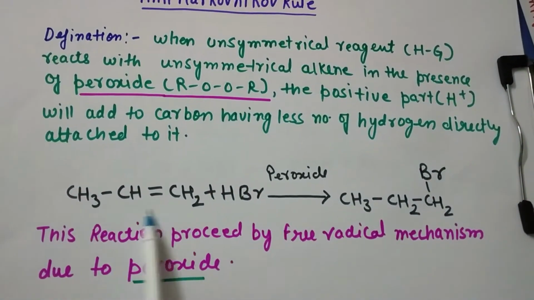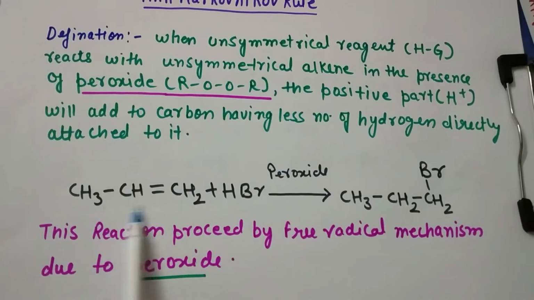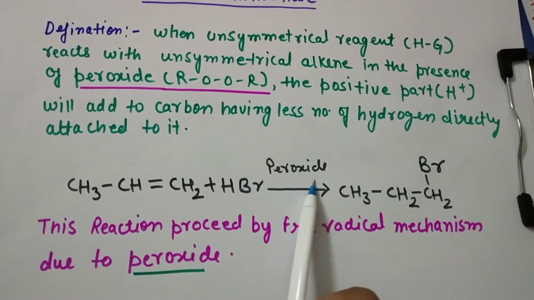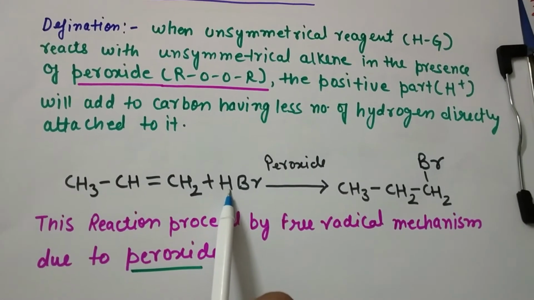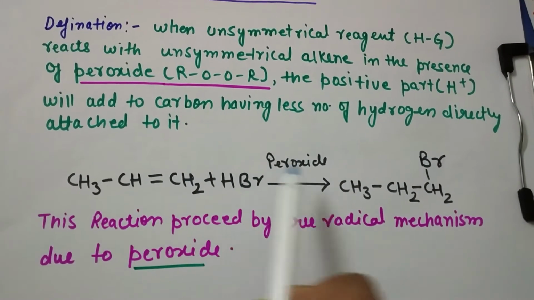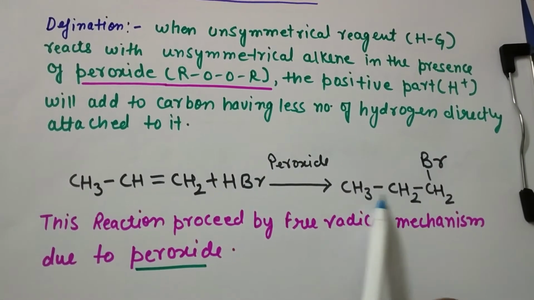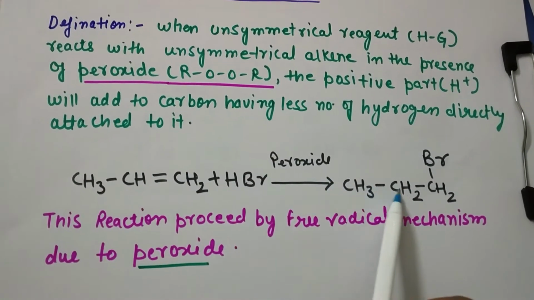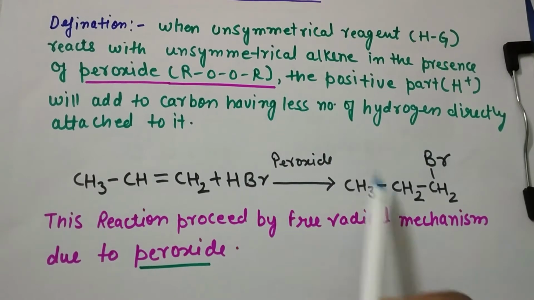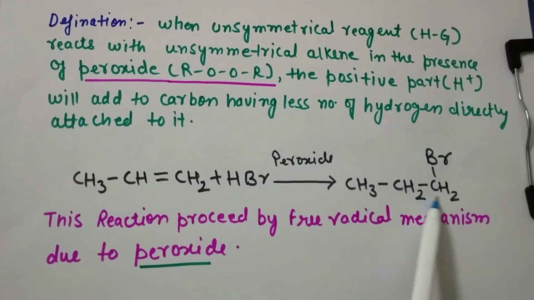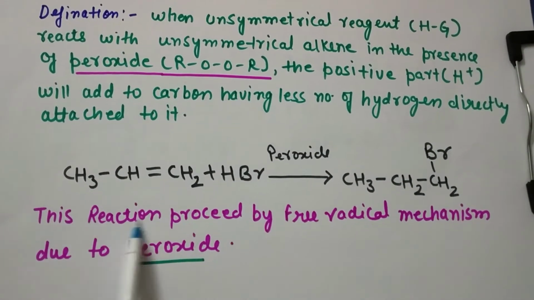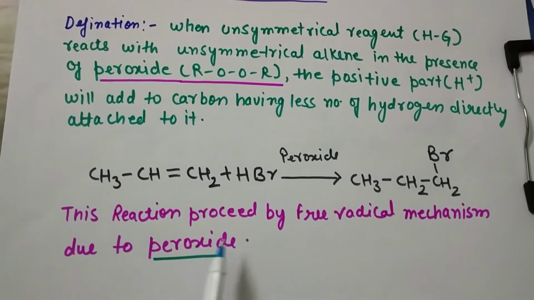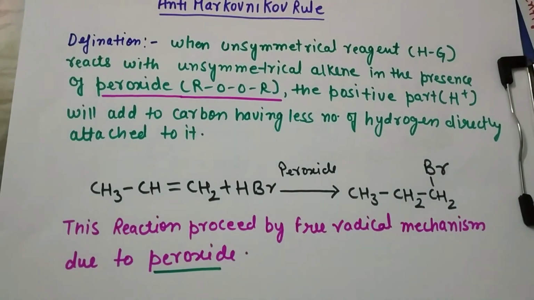So here you can see the example. This is propene or 1-propene. When it reacts with HBr in the presence of peroxide, the hydrogen will attach to this carbon. Here you can see 1-bromopropane is the product. So hydrogen will attach on this second carbon and it is converted into CH2, and the bromine will attach on the first carbon. This reaction proceeds by the free radical mechanism due to the presence of peroxide.